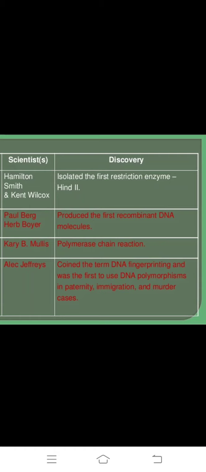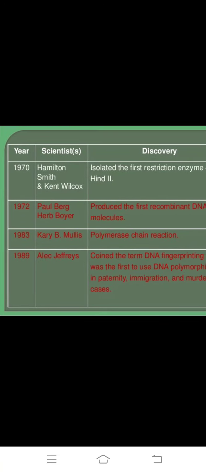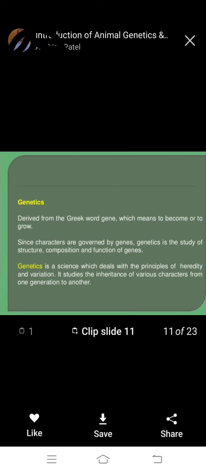So DNA fingerprinting, how is it used? It is first used in murder cases. So first, Jeffreys. Okay, PCR is Kary Mullis, and recombinant DNA was discovered by Berg and Boyer. This is important.